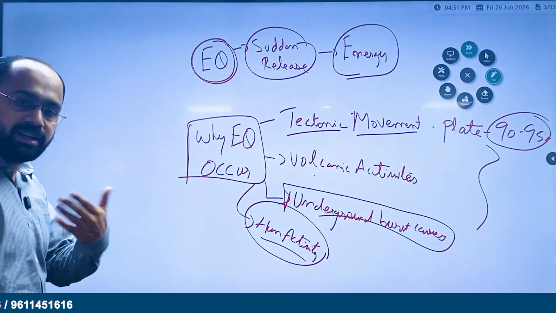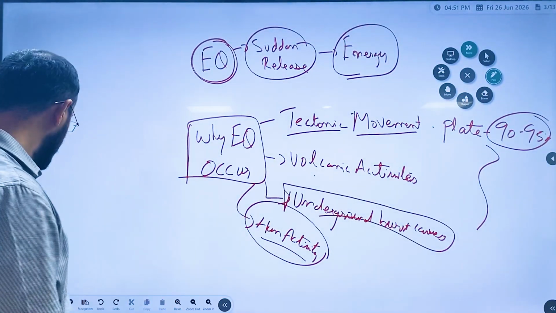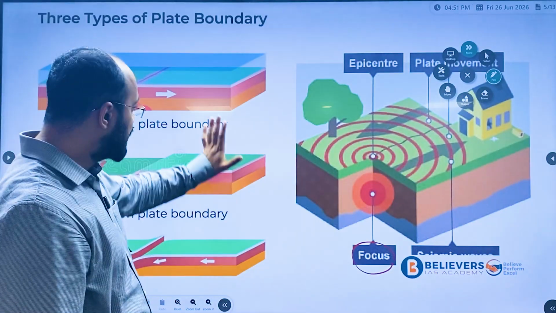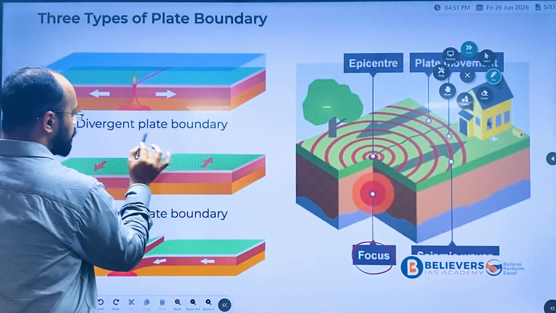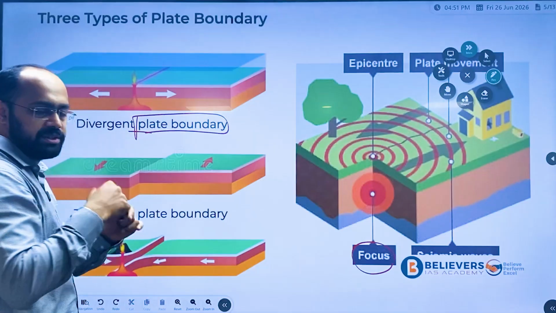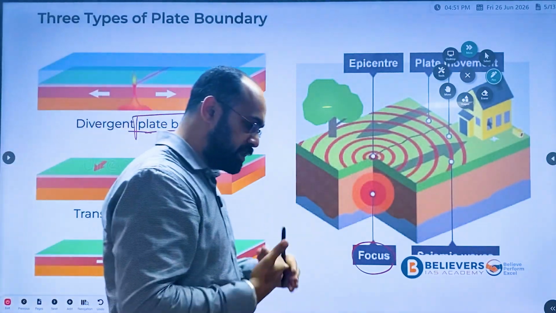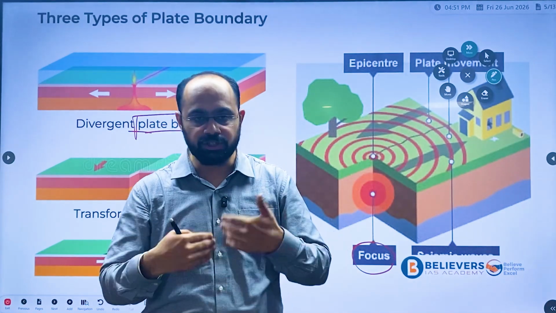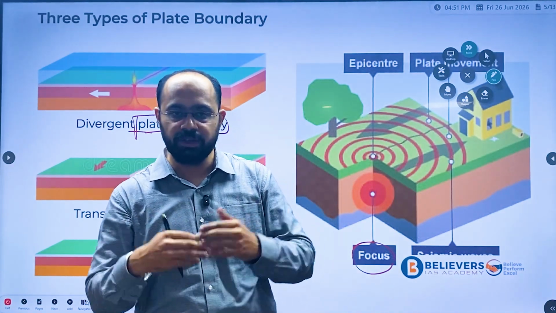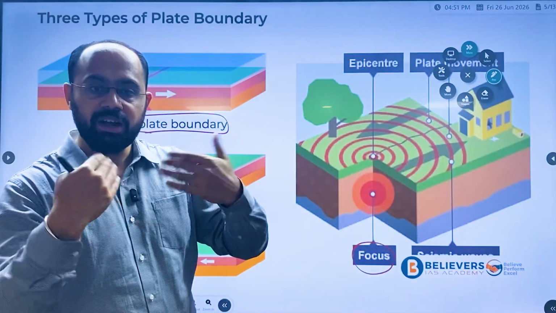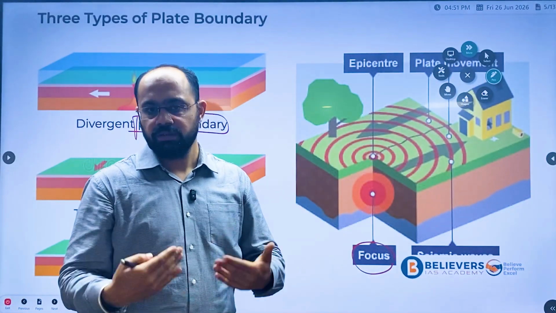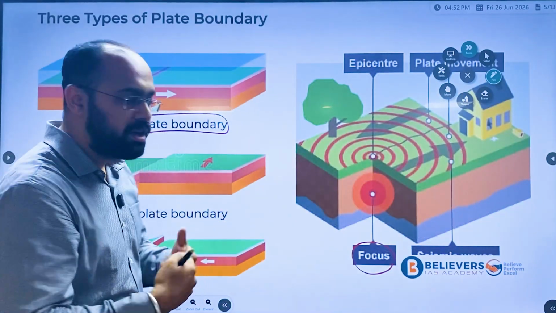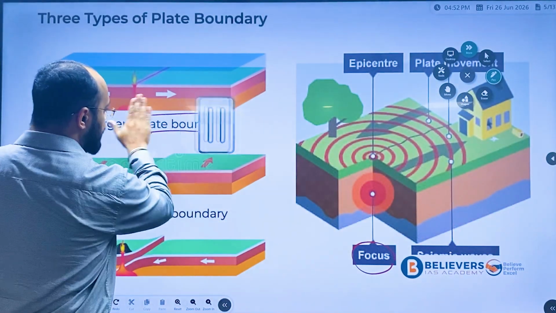Now we'll study how an earthquake is formed. As you can see, plates are moving. You are aware of plate boundaries, which means the lithospheric plates of the earth are moving on the asthenosphere, slowly. Though you can't feel it, beneath our earth the plates are actually moving. This movement causes various plate boundaries.